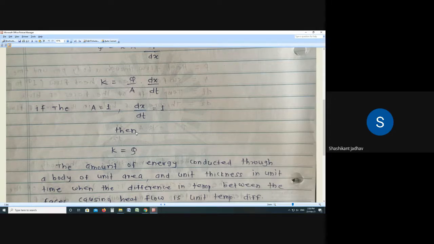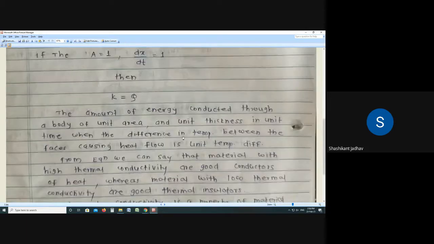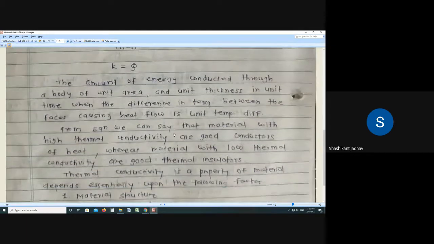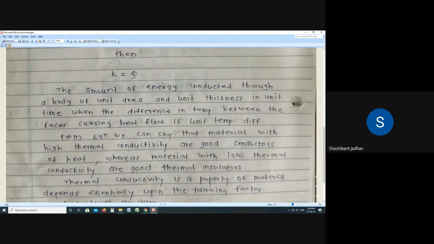So K is equal to Q, and this is possible when area, temperature difference and thickness are unit and it is calculated per unit time.